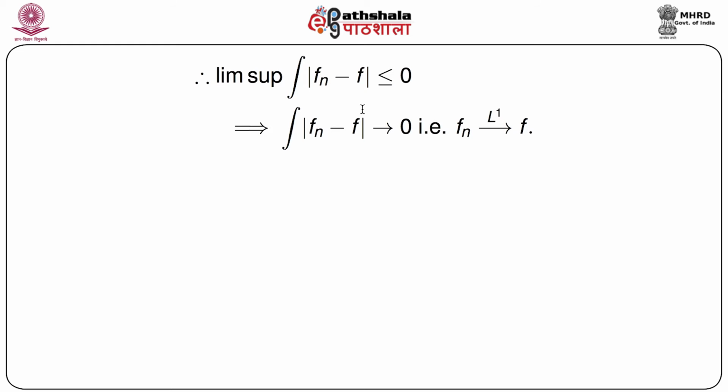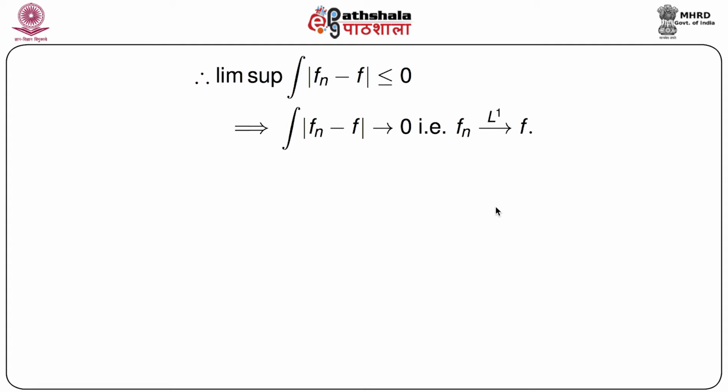Since it is a mod, it cannot be less than 0, so it must be 0. So that automatically implies that integration of mod fn minus f goes to 0, that is, fn converges to f in L1. So we have proved the same thing, but we have applied Fatou's Lemma.